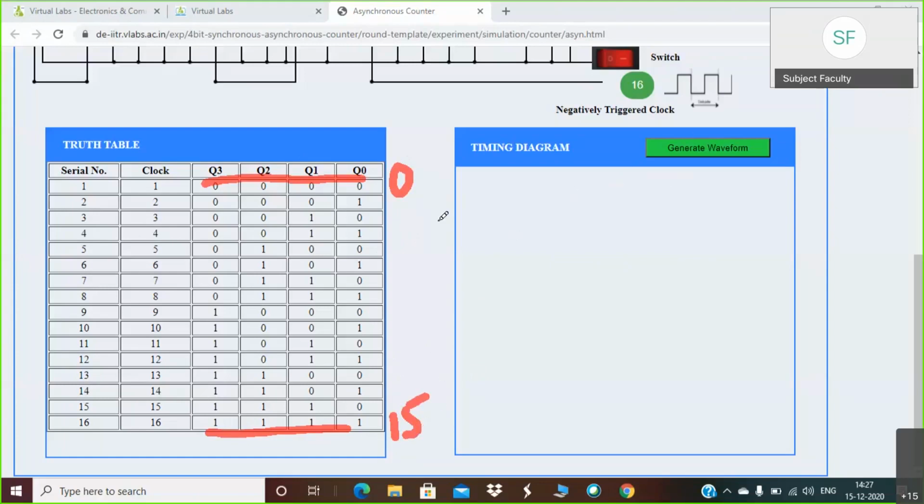You can also generate this waveform. You have to simply press on this generate waveform button, which is available here. When you do that, whichever data is in the truth table, it will generate the waveform using this truth table data. Okay, so I am pressing on the generate waveform.